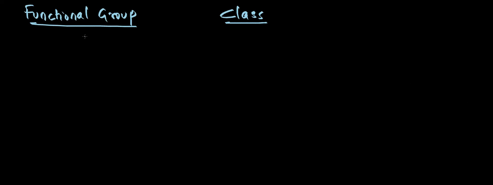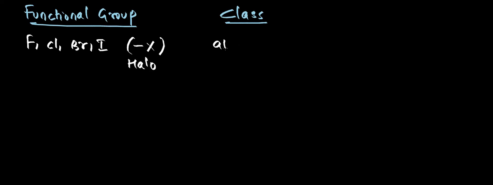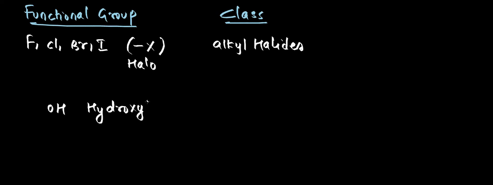Now we'll see the remaining. If I take fluorine or chlorine or bromine or iodine, which are called halo compounds, so if I take halo functional groups, that means any halogen atom, they belong to the alkyl halides family. Now if I take the hydroxy group, OH is called the hydroxy group. If you find a hydroxy group in the organic compound, they come under which class?